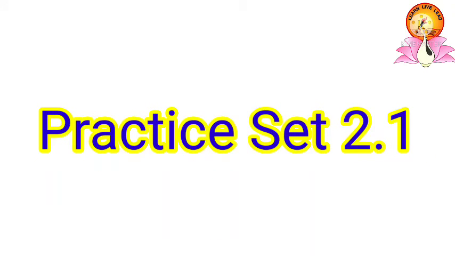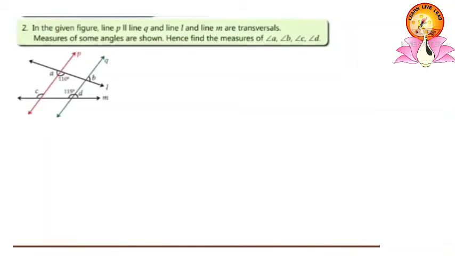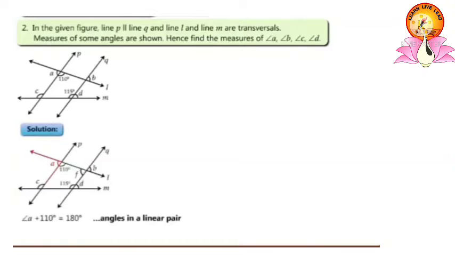Let us solve a few of the examples from practice set 2.1. Question 2. In figure 2.6, line P is parallel to line Q, and line L and line M are transversals. Measures of some angles are shown here in the figure. We have to find out the measures of angle A, B, C and D. Let us move to the solution. Angle A plus 110 is equal to 180 degrees because they are angles of a linear pair. Therefore, angle A is equal to 180 degrees minus 110. That is, angle A is equal to 70 degrees.